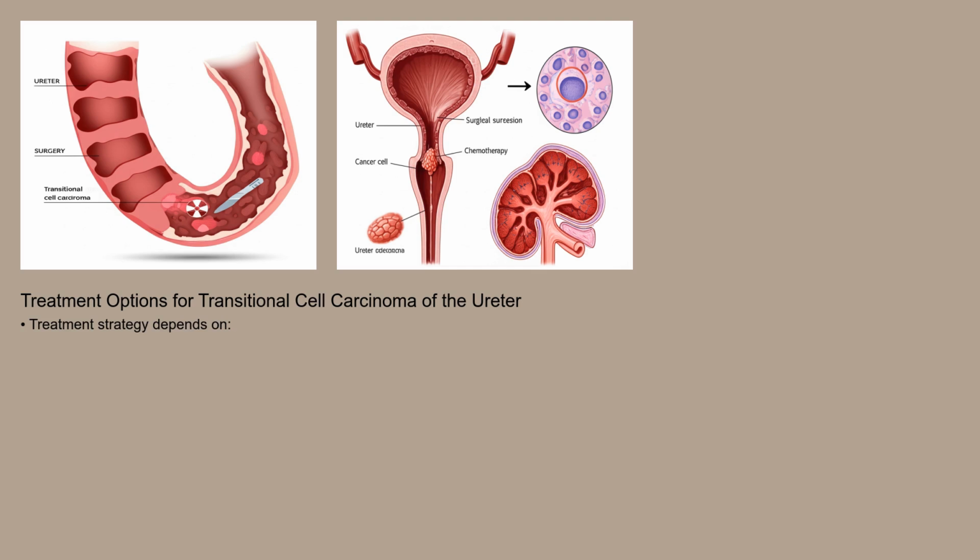Radiation therapy, using high-energy beams to kill cancer cells, may be used in certain situations, such as when surgery is not feasible. In some instances, intravesical therapy, where chemotherapy drugs are instilled directly into the bladder, may be used to prevent recurrence in the bladder after ureter surgery. Immunotherapy is a newer treatment option that uses the body's immune system to fight cancer.